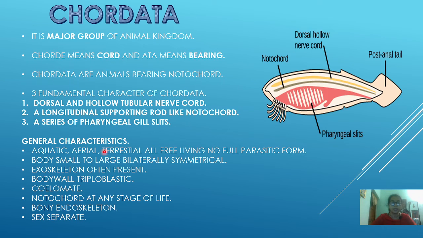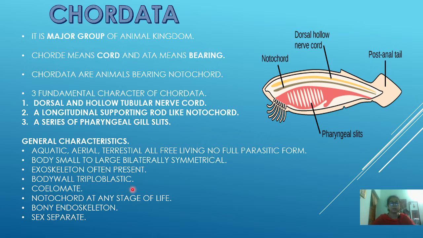So what are the general characteristics of the chordata? They may be aquatic, aerial or terrestrial, and all are free living; none is fully parasitic, though they may be partially parasitic. The body is small to large and shows bilateral symmetry, no radial symmetry, only bilateral, which is the advanced form of symmetry.